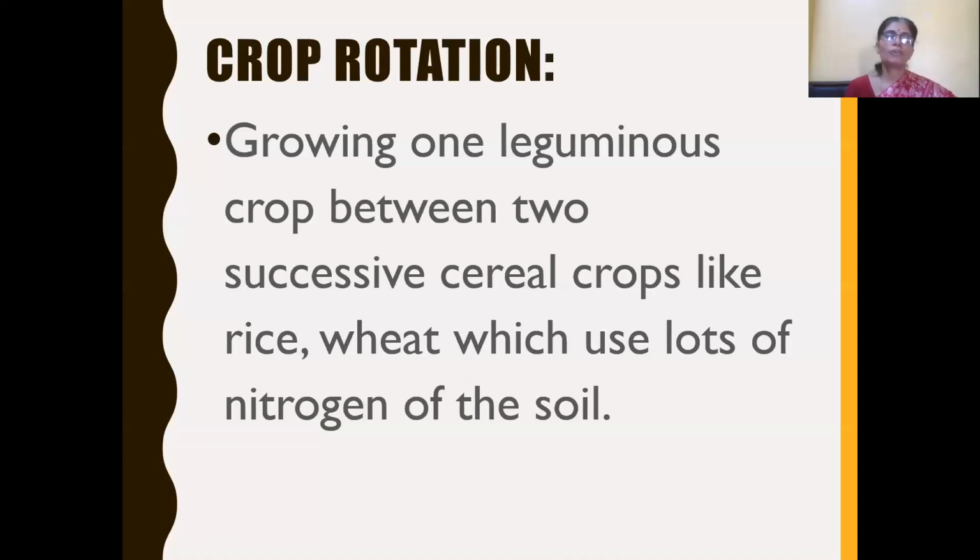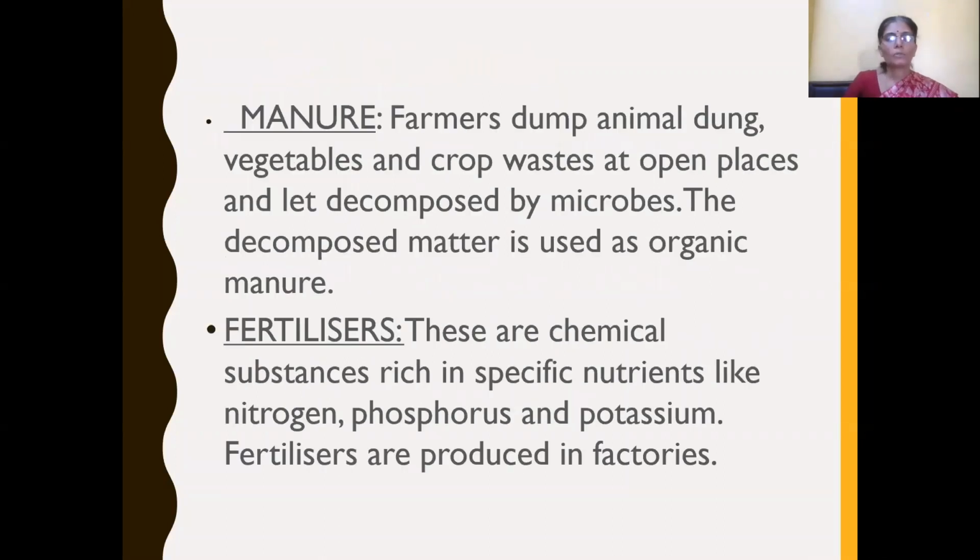Nitrogen is essential for plant growth, but plants cannot absorb atmospheric nitrogen. So once the main crops are cultivated, then alternatively next they grow leguminous crops. What for? In order to make the soil rich in nitrogen, because rice and wheat crops require a lot of nitrogen for their growth.